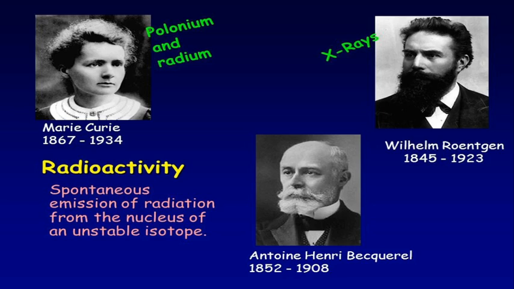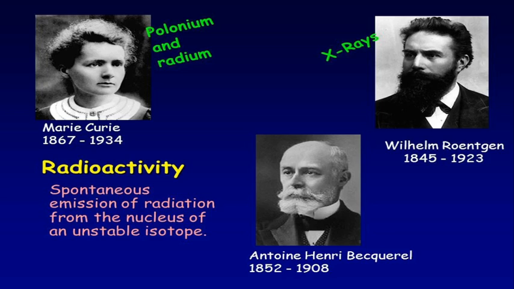They revealed that these radiations consist of helium nuclei, electrons, and high energy photons, and that these radiations are produced due to the disintegration of nuclei.